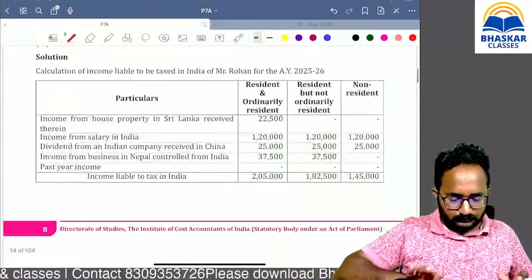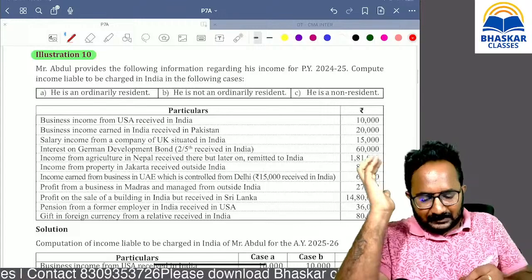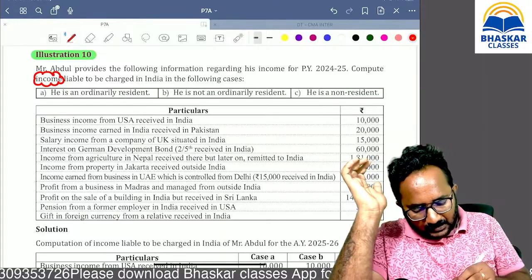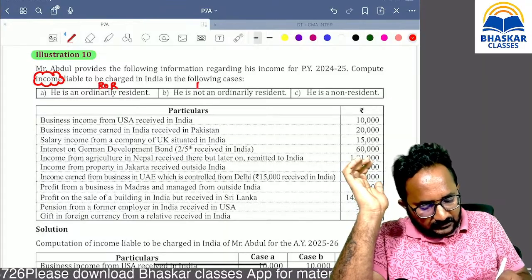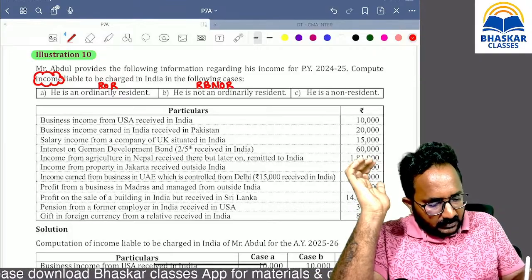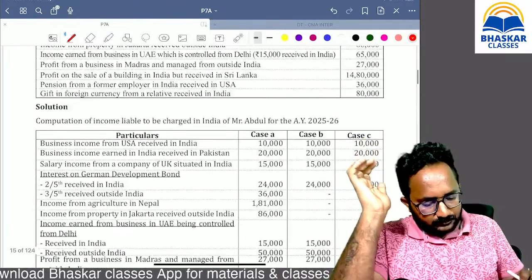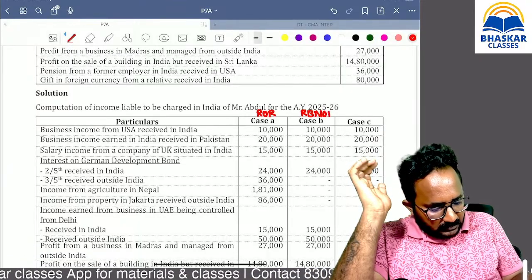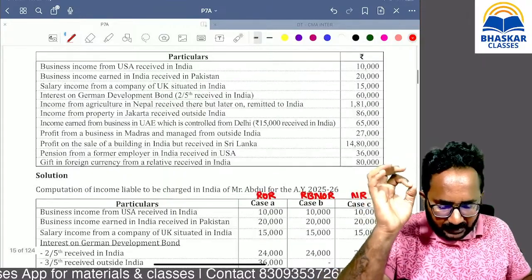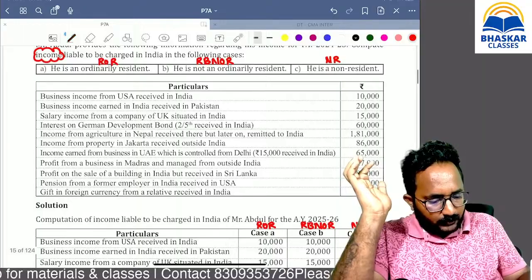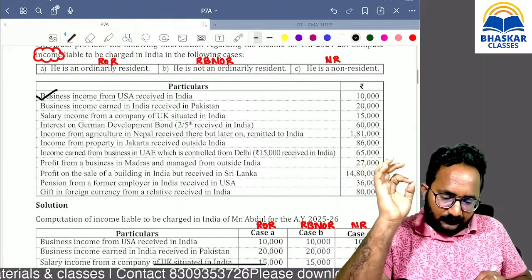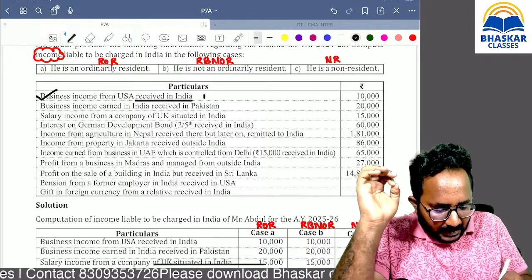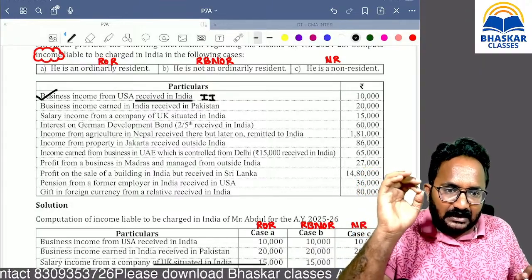Now, clearly they are asking, what is the income liable to tax? That means total income, if he is a resident and ordinary resident, if he is a resident but not ordinary resident, if he is a non-resident, please calculate. So here: resident and ordinary resident, resident but not ordinary resident, next one, non-resident. One by one we can read clearly. First, all of you please type your answer. Business income from USA but received in India, received connected to India. This is called what? Indian income.